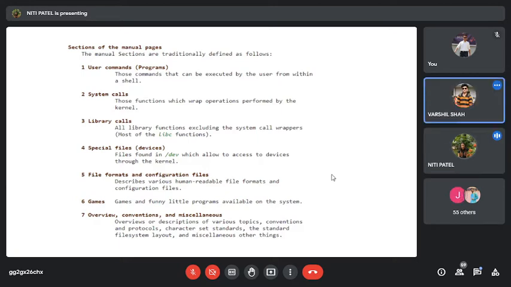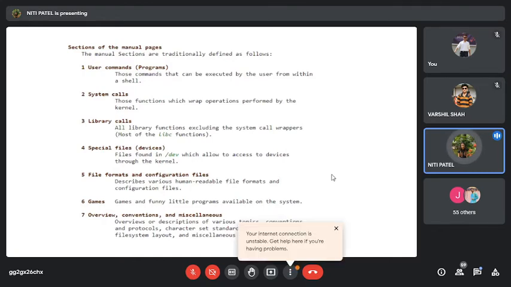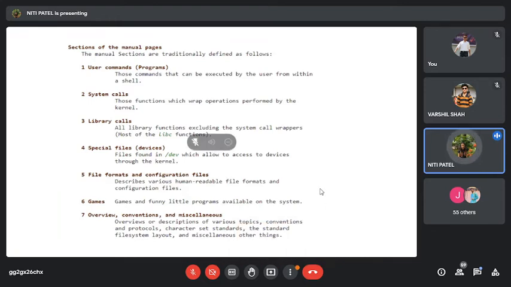Yes, ma'am. So why are those messages getting shown to you? Because you are using the GUI part. But if I want to do it from the command prompt, as soon as I attach, I write a command mount Niti. If I want to remove it, I will say unmount Niti. So whenever I do this, all the entries of this device or all the information of this device's commands are found inside this special files section of the man page.